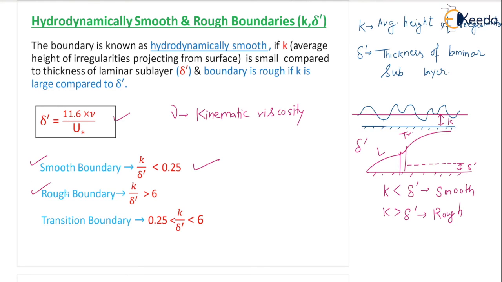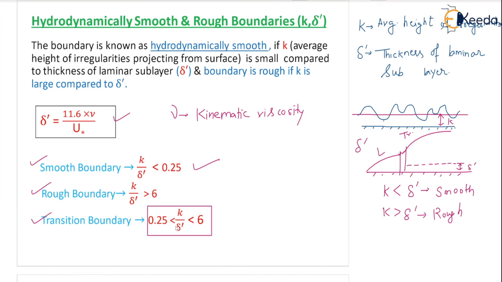For a rough boundary, K by delta dash is greater than 6, and for a transition boundary, K by delta dash lies between 0.25 and 6. Just like laminar turbulent flow: less than 2000 laminar flow, more than 4000 turbulent flow, in between transition flow. Same way, only the numbers are different.